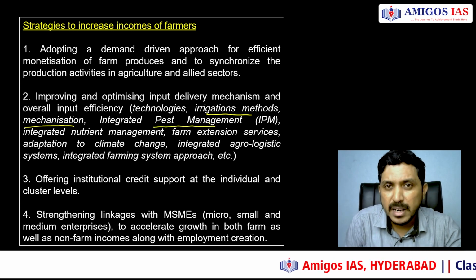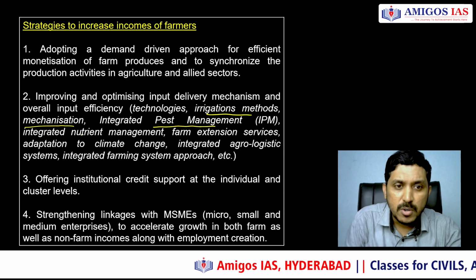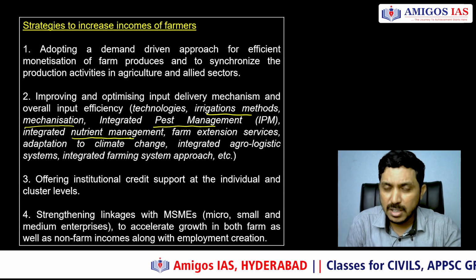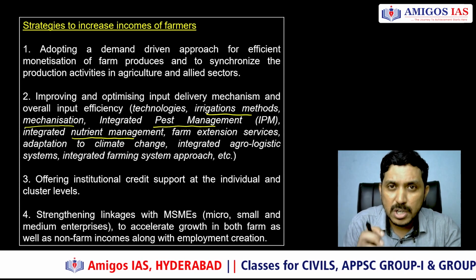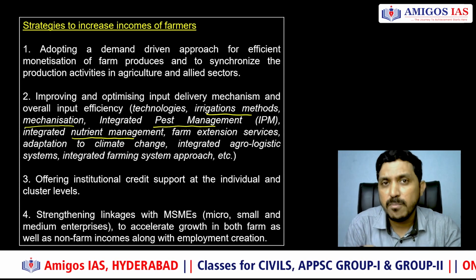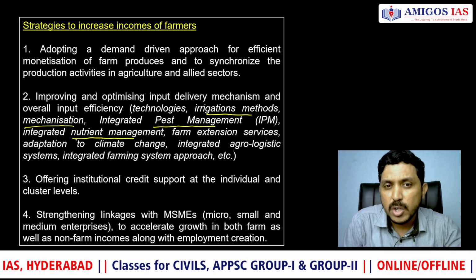Proper pest management: identifying the right pests for those crops and trying to manage them. Nutrient management: like we have the soil health card, using the right information and the right dosage of nutrients or fertilizers is very important for increasing the productivity of the crops.